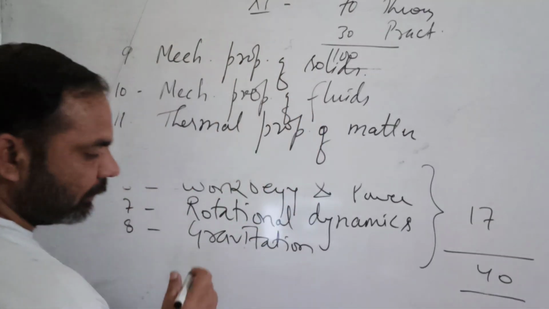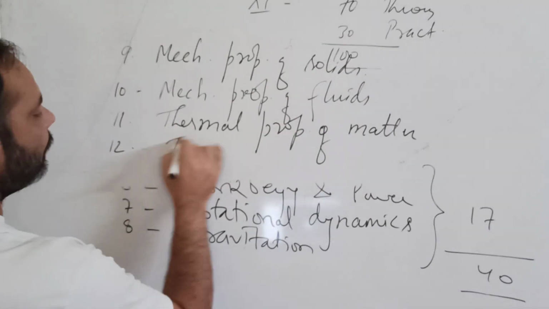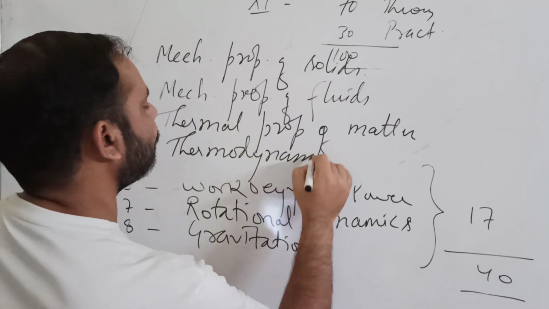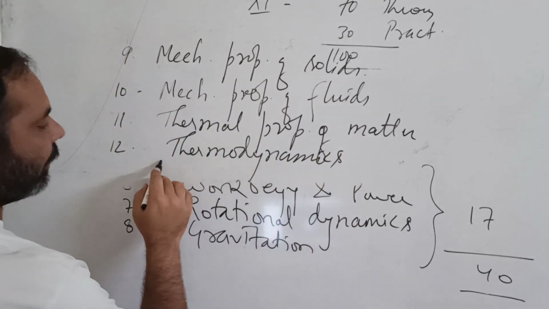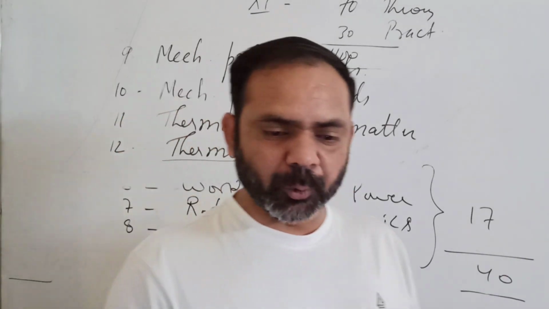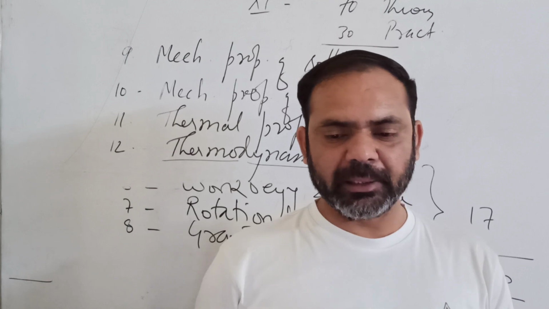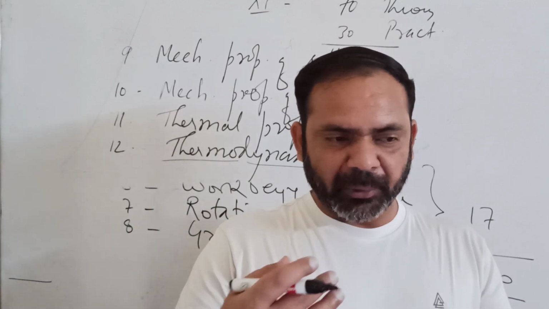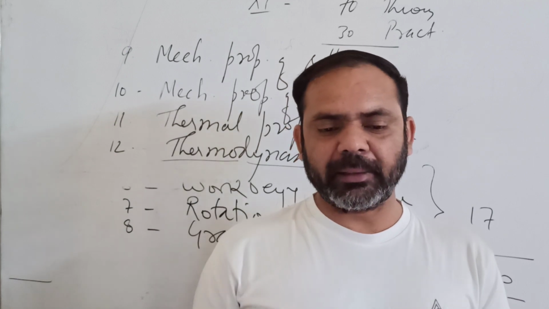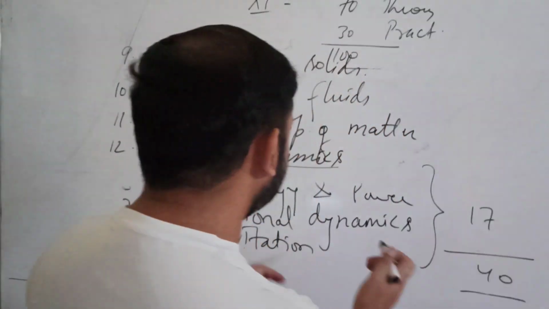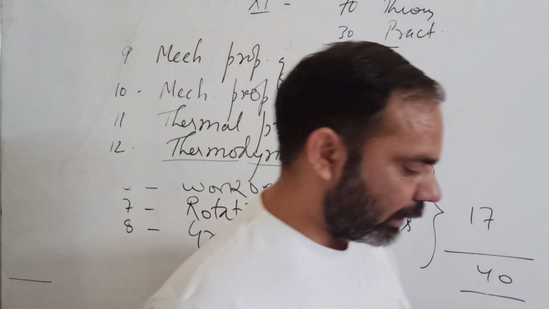Then we have chapter number 12, thermodynamics. Thermo means heat and dynamics means how it moves, how the heat flows, how the exchange of heat takes place. Means if heat is there, then it has some energy, and how that energy can be utilized for doing some work, that is your thermodynamics.